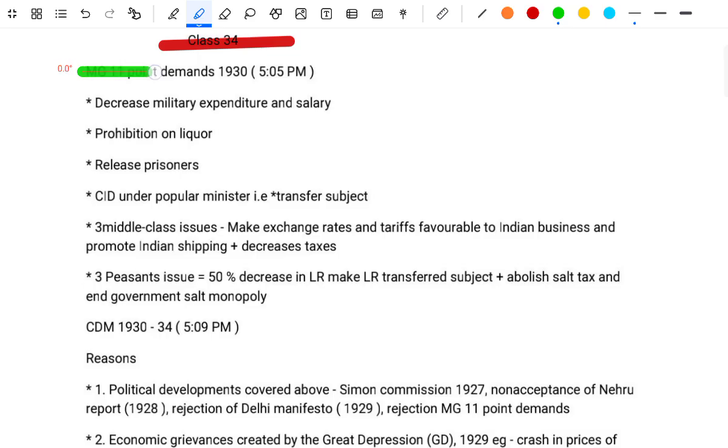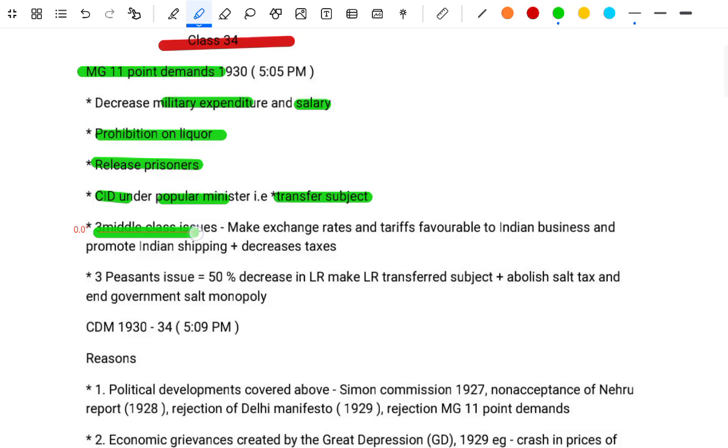MG's 11 points of demands, 1930. Decrease the military expenditure and salary. Prohibition of liquors. Release the prisoners. CID under popular minister, for example transfer subject.